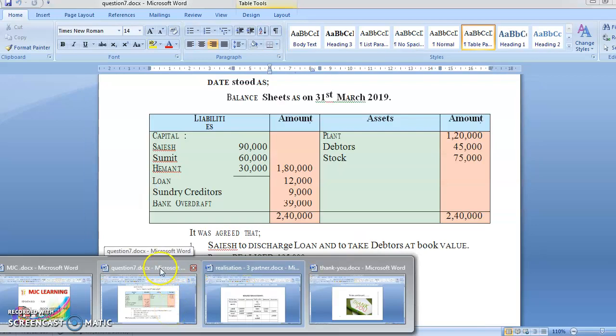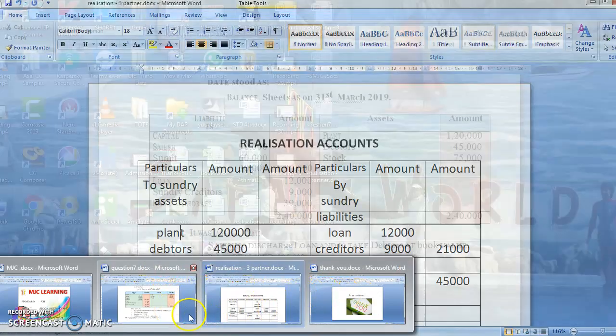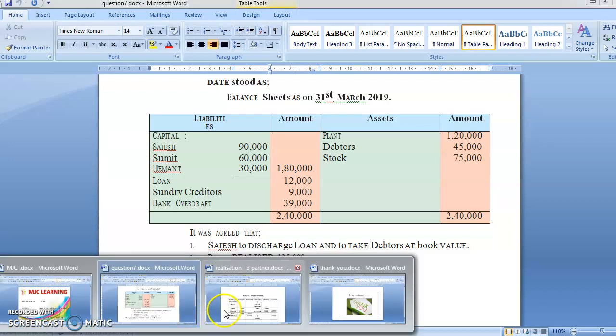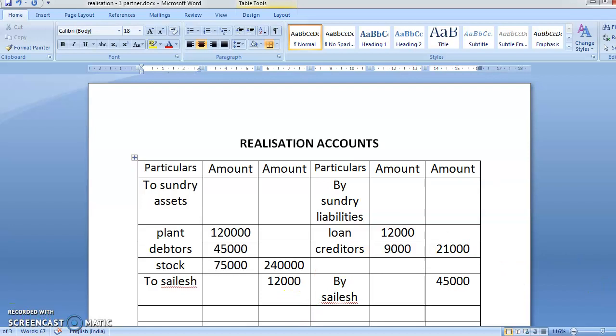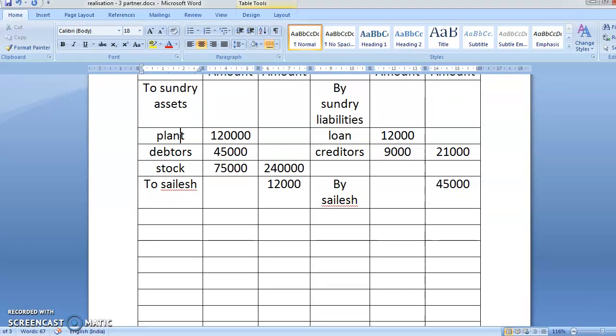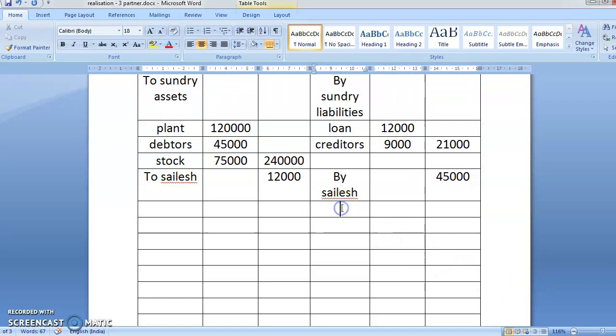What was the next adjustment? Plant realized 1,35,000, stock realized 72,000 and creditors were paid at a discount of rupees 45. So when the things are sold, what is the entry? Yes, bank account debit to realization account. So you are going to write here by bank.